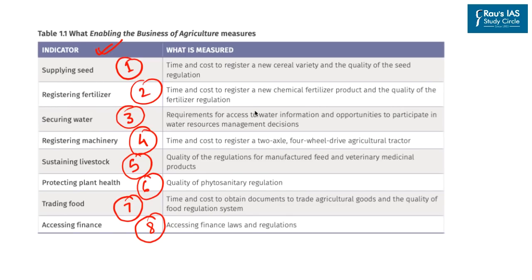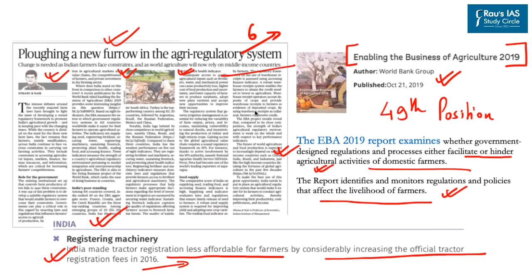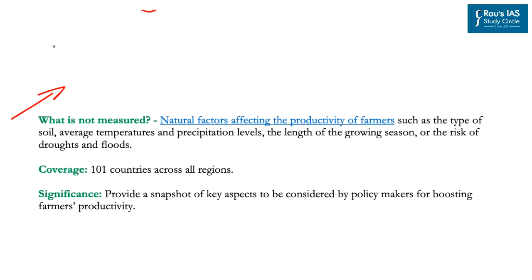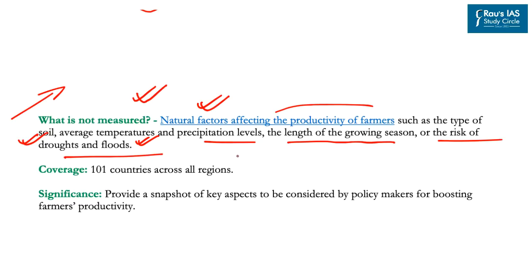So a question in your prelims can be asked with respect to the indicators used by the Enabling the Business of Agriculture 2019 report. However, apart from this, there are certain aspects which are not measured, such as natural factors which affect the productivity of farmers, such as the type of soil, average temperatures, the precipitation levels, length of growing season, or the risk of droughts or floods. So these are the aspects which are not measured by this particular report. And as already mentioned, this report covers 101 countries across all regions.